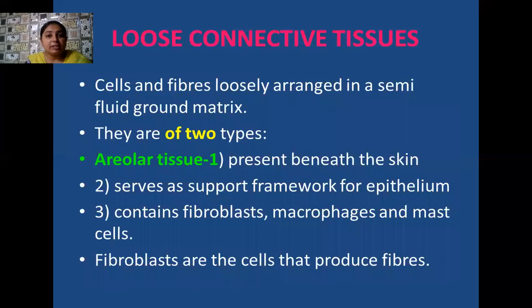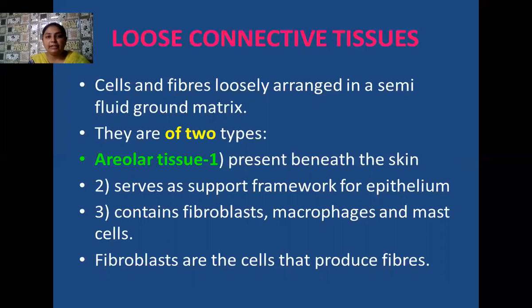Now, for loose connective tissues, there are some points I have written. All of the cells and fibers are loosely arranged in a semi-fluid ground matrix, and this matrix is actually made up of polysaccharide. So here we have two types of loose connective tissues. Number one, areolar tissue. This areolar tissue is found beneath our skin, and it serves as a support framework for the epithelial tissue.